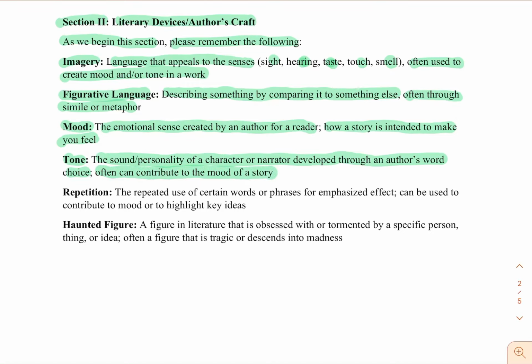Repetition: the repeated use of certain words or phrases for emphasized effect, which can be used to contribute to a mood or highlight key ideas. Haunted figure: a figure in literature that is obsessed with or tormented by a specific person or thing or idea, often a figure that is tragic or descends into madness.